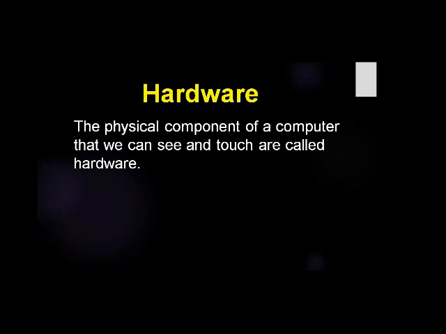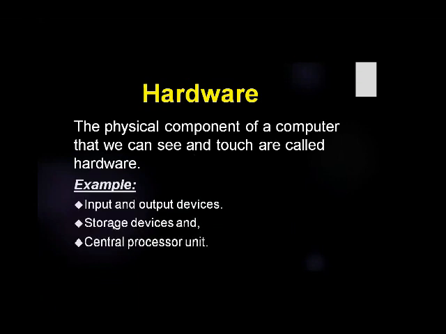The physical components of a computer that we can see and touch are hardware. Examples of hardware are input and output devices, all the storage devices which are used to store data, and the central processing unit, the CPU. It is also called hardware because you can see it, touch it, and feel all the parts. So all this belongs to the hardware.